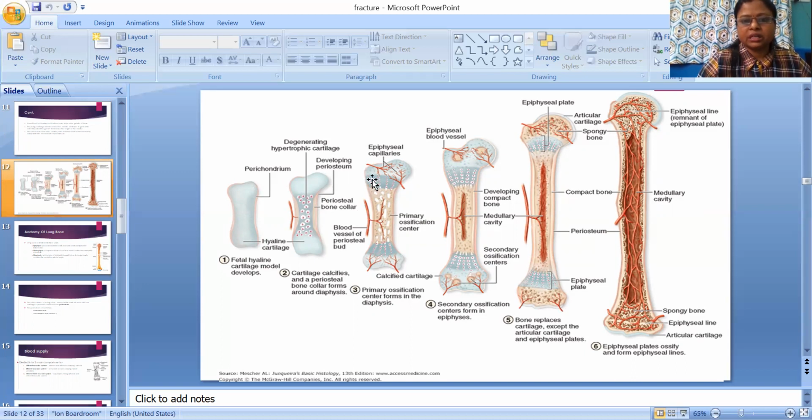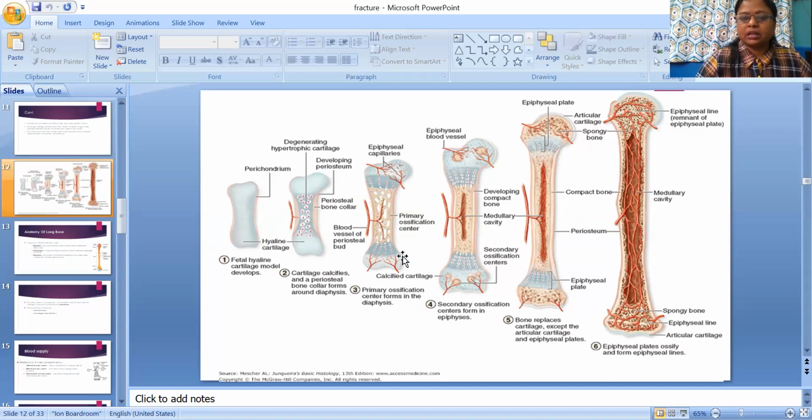You can see here the epiphyseal capillary, blood vessels of the periosteal bud. Here the primary ossification center is here. The primary ossification center forms in the diaphysis, right? So primary ossification occurs in the diaphysis.